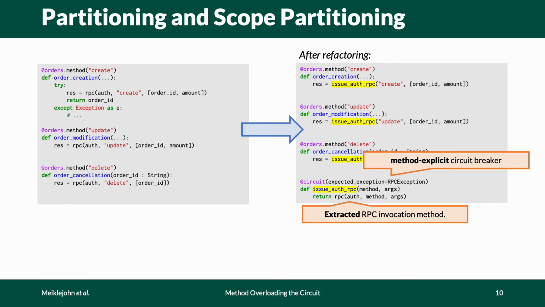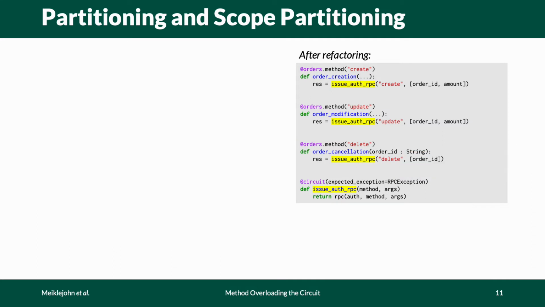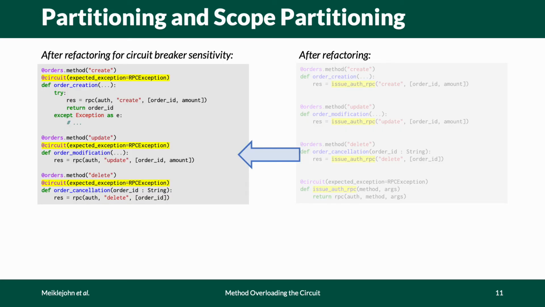However, by doing this, they effectively scope the circuit breaker incorrectly. Now, if a circuit breaker is open because of a bug in any of the auth service methods, create, update, or delete, it will cause it to short circuit calls to the auth service, and we're referring to all calls to the auth service since that circuit breaker is shared. To achieve the proper sensitivity for these types of faults, application developers must refactor the code back to the original design and apply the circuit breaker at each method that issues a different RPC to the auth service.